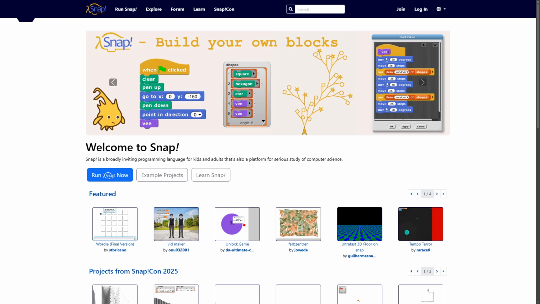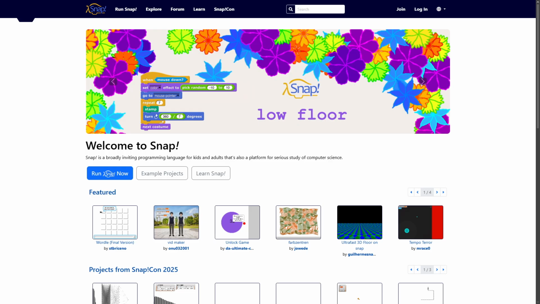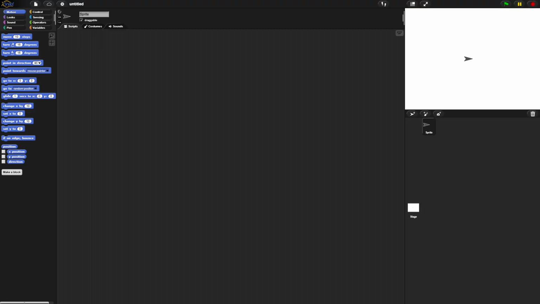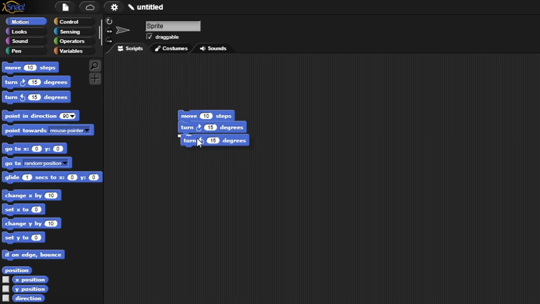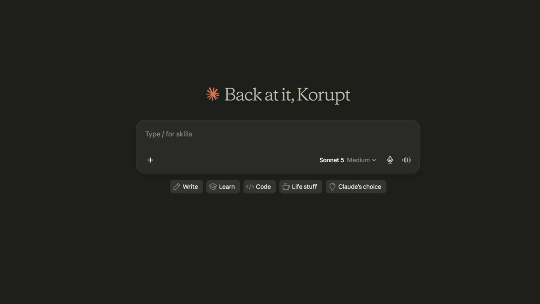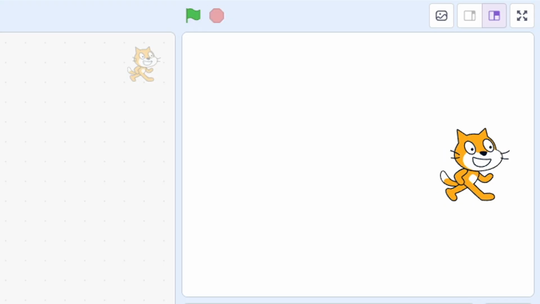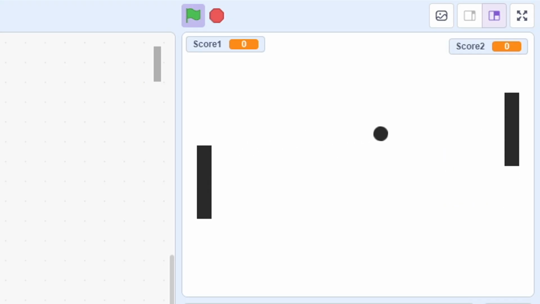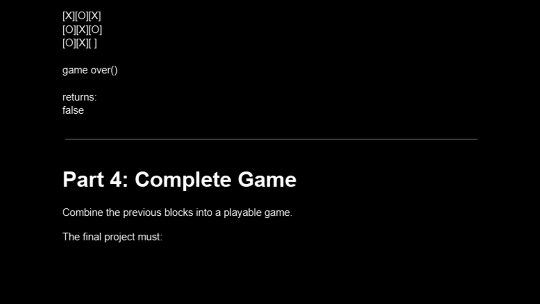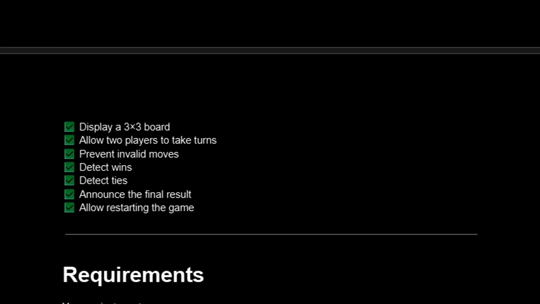But what confused me was that a huge part of CS10 uses Snap, which is basically a more advanced version of Scratch, like literally drag and drop block coding. So naturally, I had one question: can AI actually write Scratch code? In this video, I'm going to test whether AI can write beginner Scratch code, build actual games, debug broken projects, and maybe even pass a Scratch programming class.